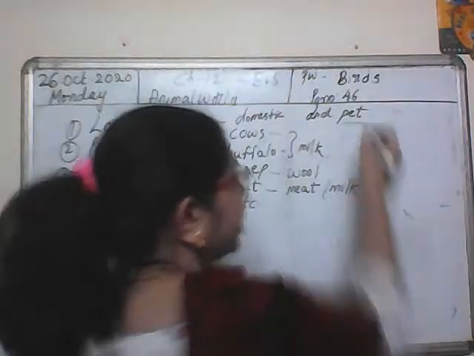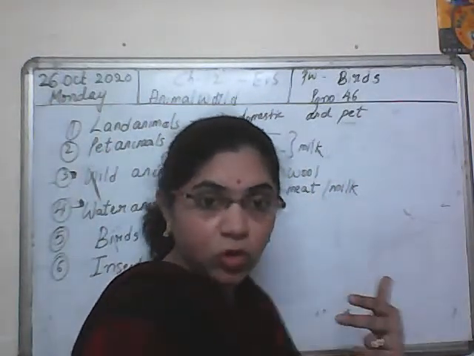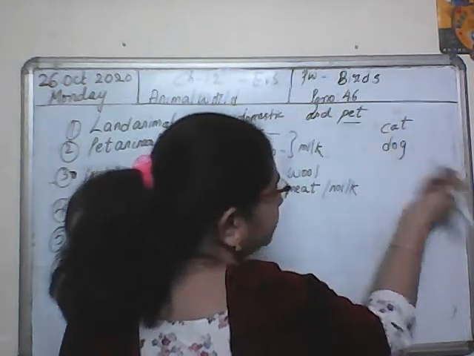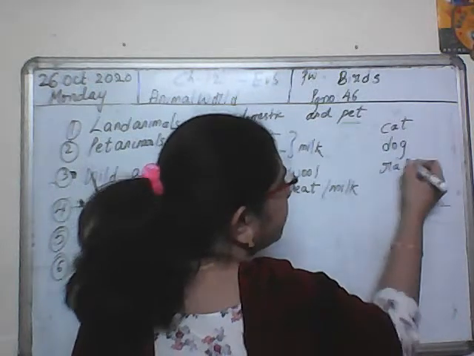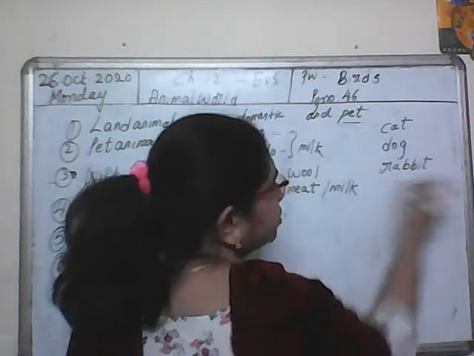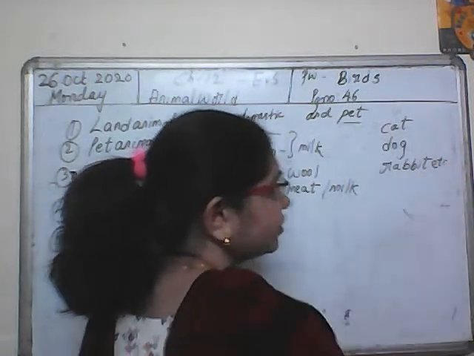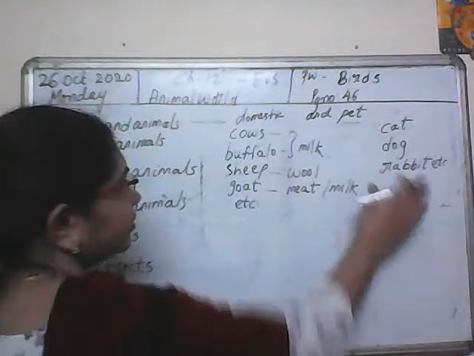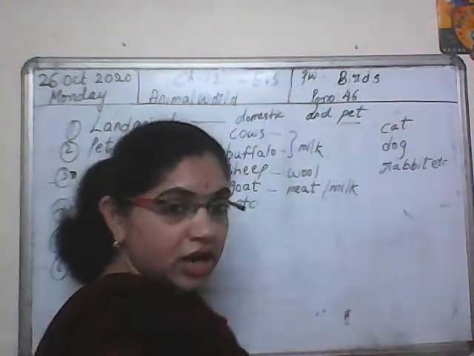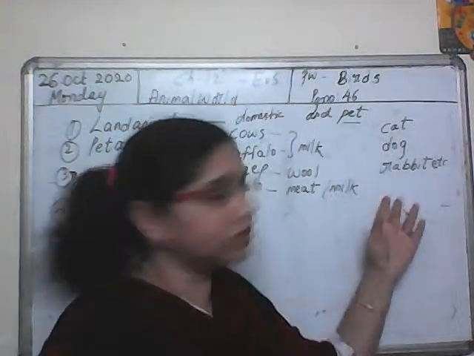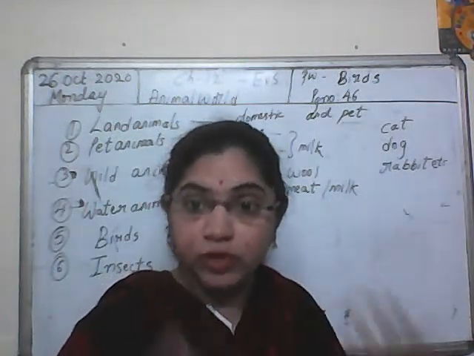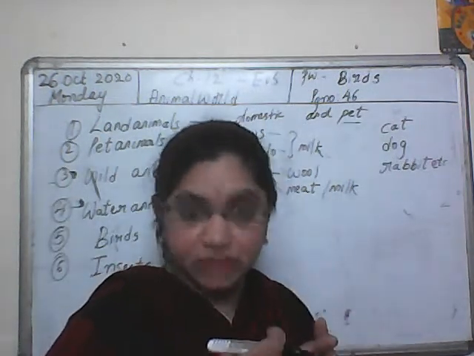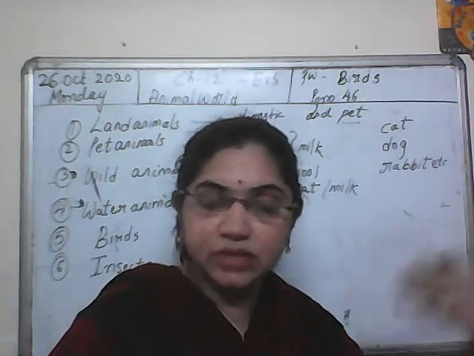And pet animals are animals which we keep in our homes, like cat, dog, rabbit, etc. Why did I write etc.? Some even keep fish in an aquarium. So I've written etc. here. These animals we keep in our home, and we need to take care of our pet animals as well as our domestic animals.